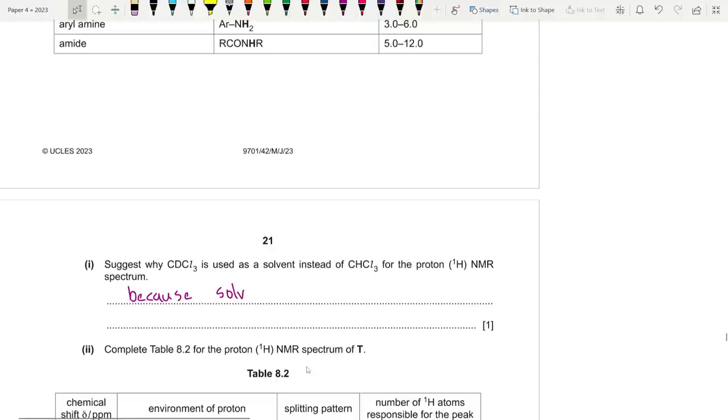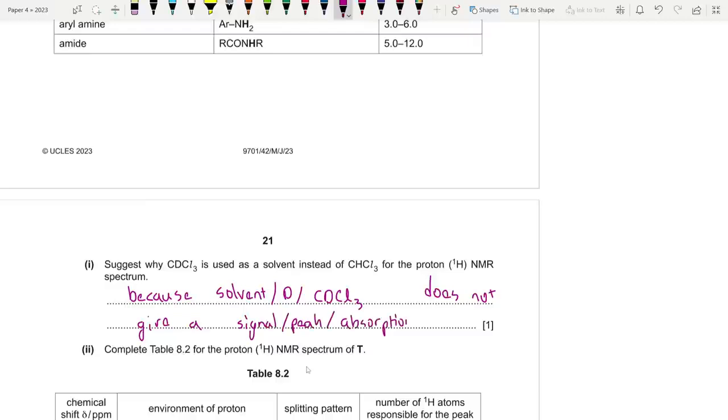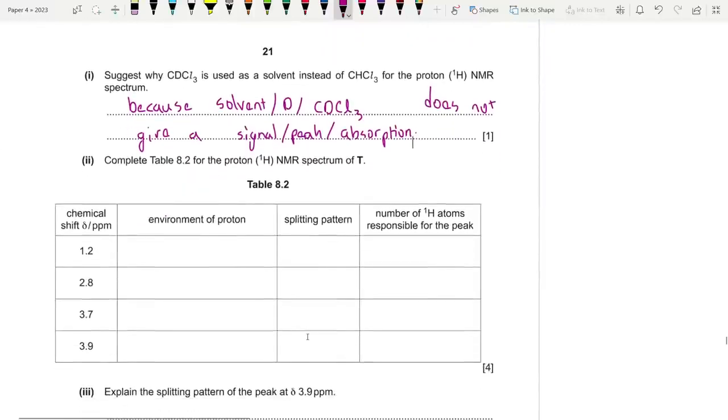Because it does not give a signal, sorry, I read it wrong, they wrote signal. It does not give a signal or any peak or any absorption. Alright, next. Complete table 8.2 for the proton spectrum of T.